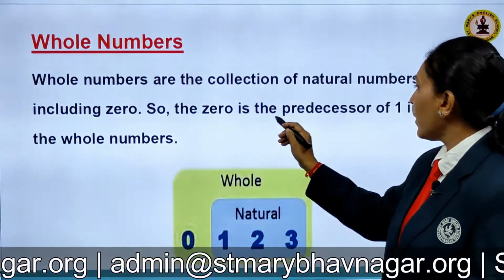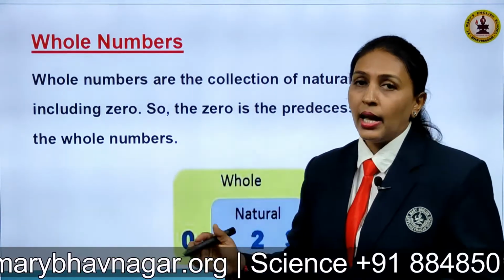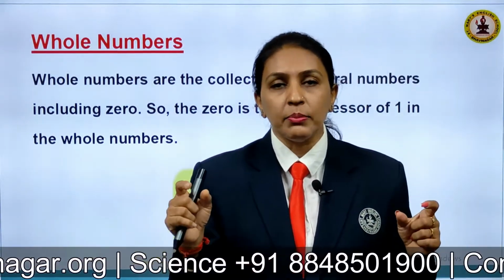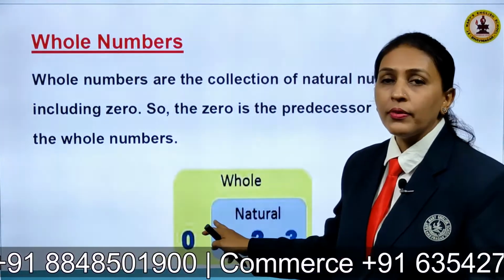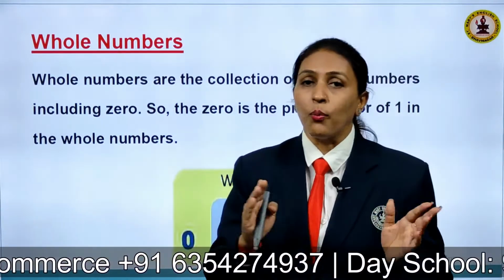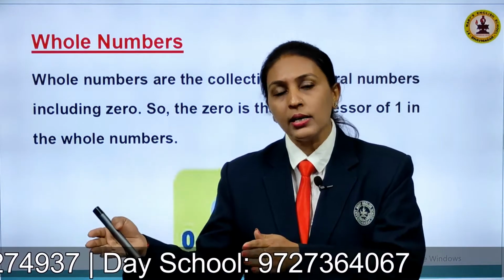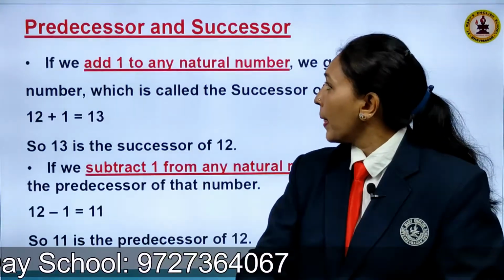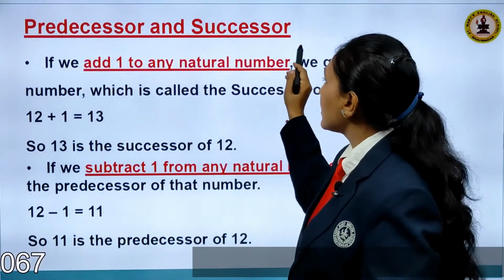So the 0 is the predecessor of 1 in the whole numbers. Now, you remember children, natural numbers and whole numbers. 0 is the part of the whole numbers because natural numbers are only from 1 to 10, whereas the whole numbers include 0 plus all the natural numbers. Right?